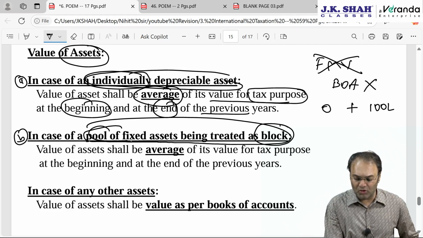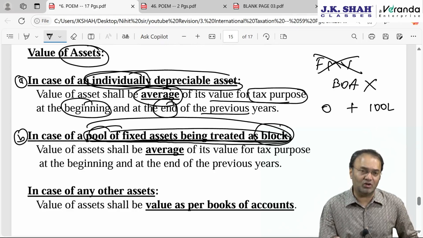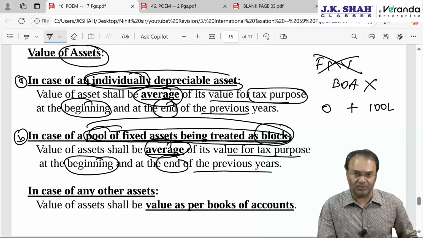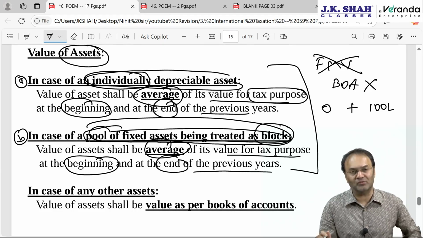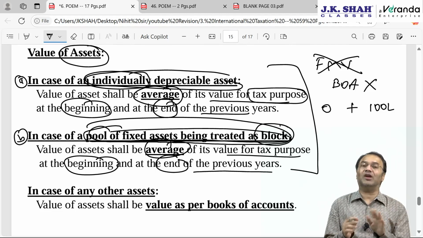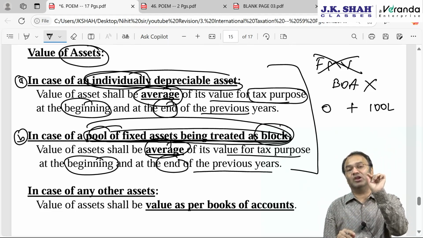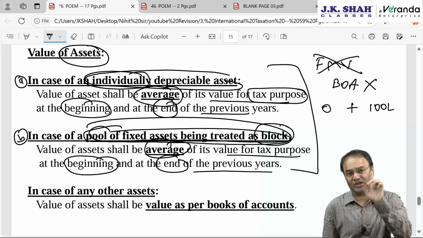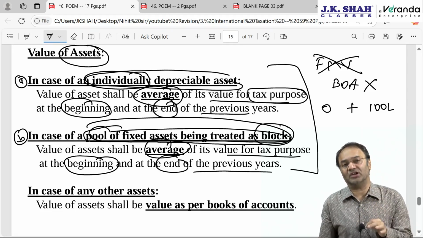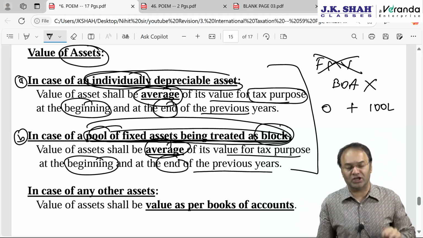In case it is a pool of fixed assets treated as a block, then also the same treatment: average of its value for tax purposes at the beginning of the year and at the end of the previous year. Simply average. In both situations, the same concept. I don't understand why CBDT has divided them into two categories. They could have kept only one category and mentioned a clarification whether depreciable individually or as a block. Once it is a depreciable asset, take the average of opening plus closing WDV.